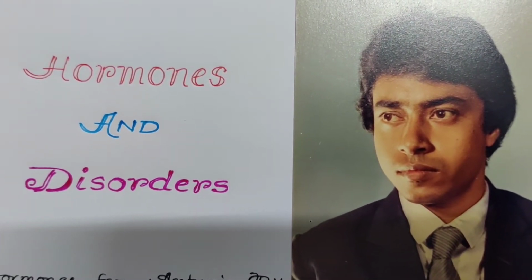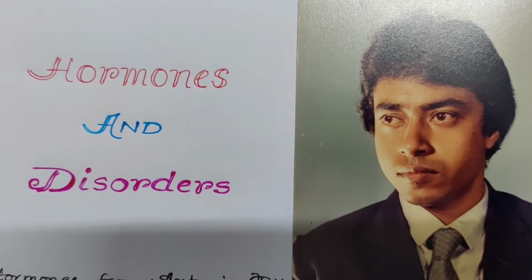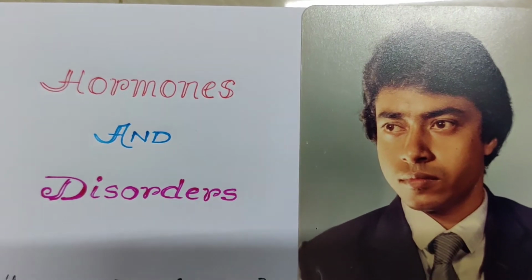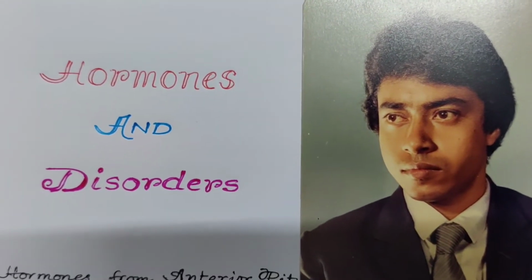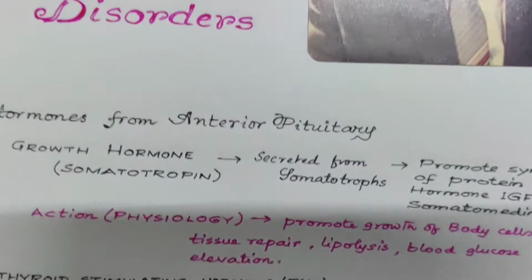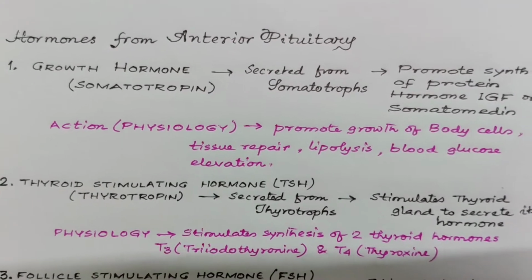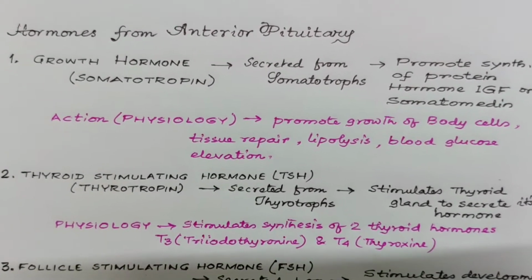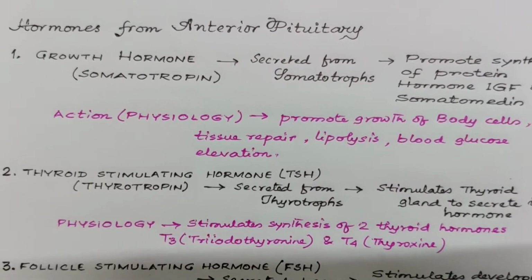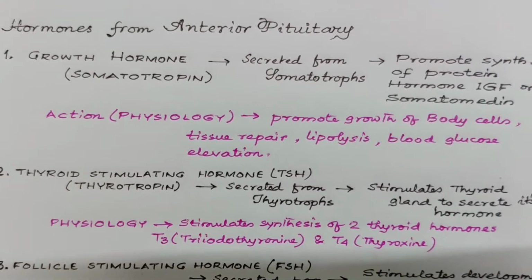It is regarding hormones and their disorders in human endocrine system. So let's start. The hormones from the anterior pituitary are known as tropic hormones because they stimulate other endocrine glands to secrete their hormones.